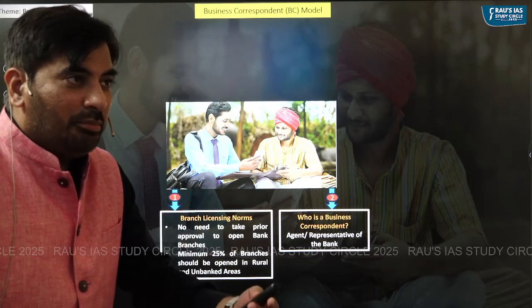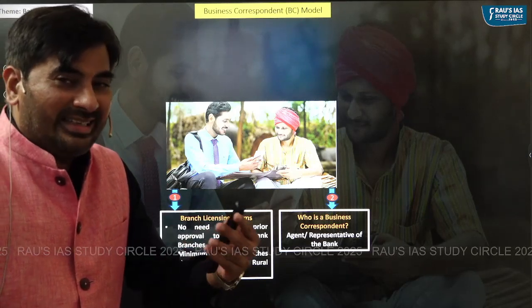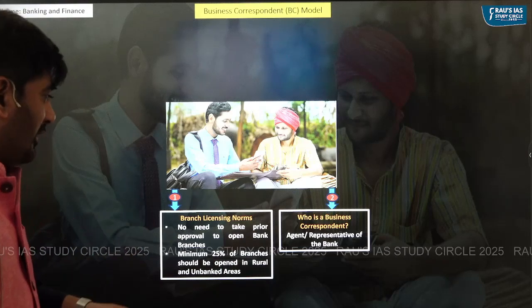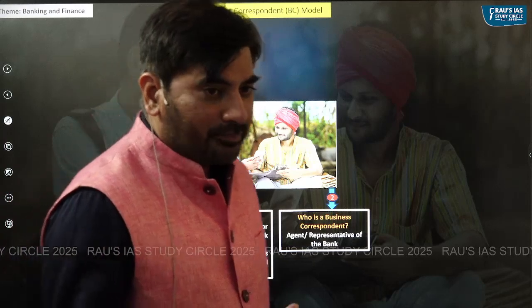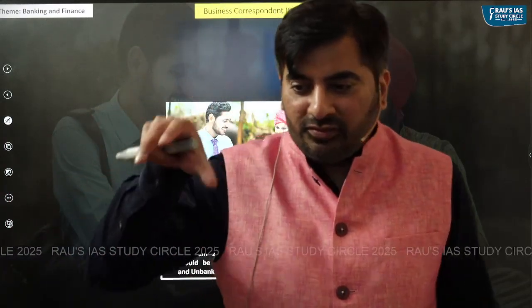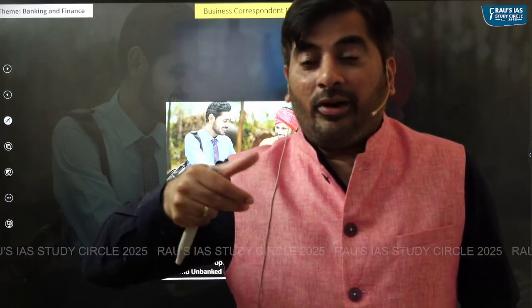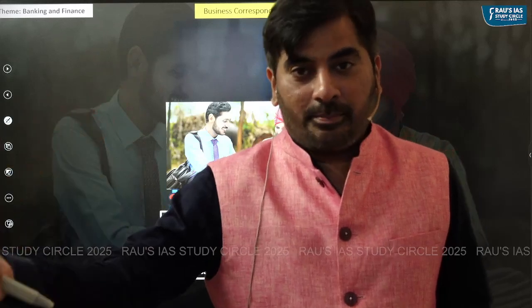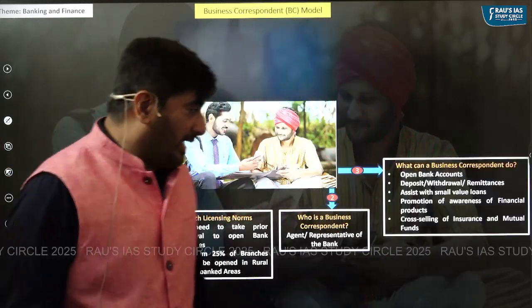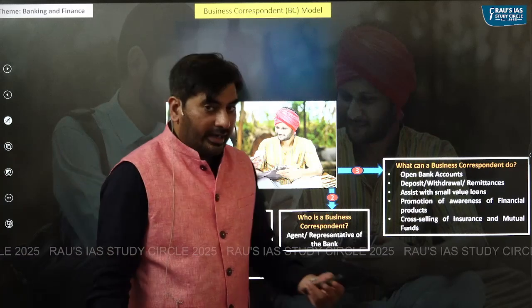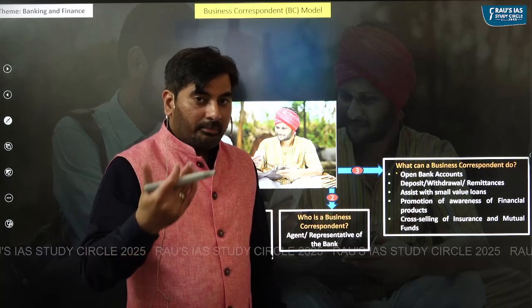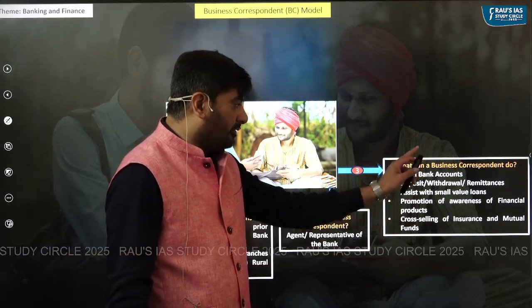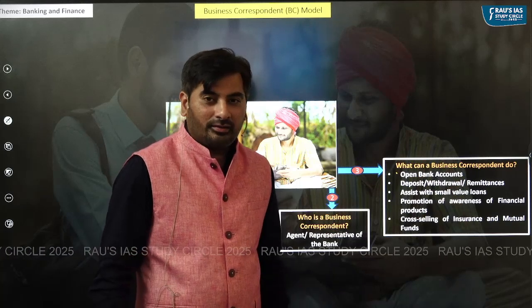So who is that business correspondent or banking correspondent? Business correspondent is basically an agent or representative of the bank. So instead of having physical bank branches in rural areas, banks can appoint someone to act as their representative. So the bank representative can enable the people to open bank accounts. They can help the people to do basic banking services like accepting deposit, withdrawal, or remittances.